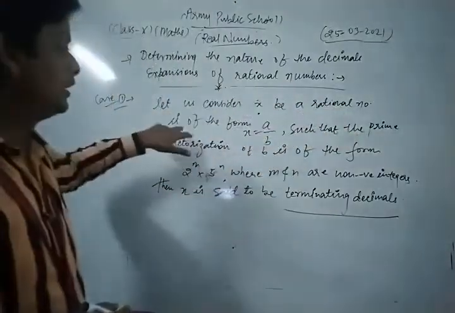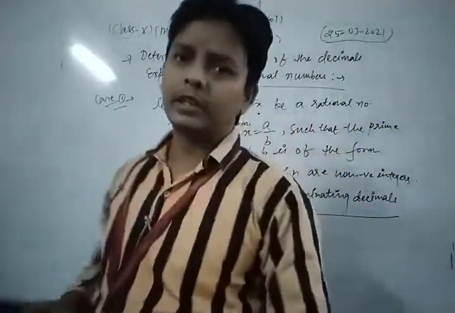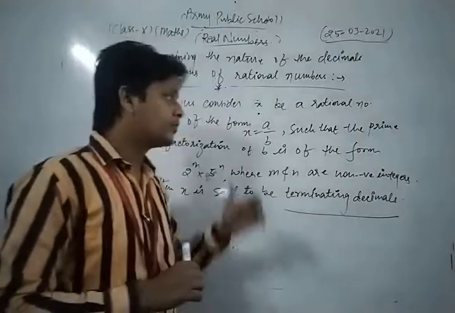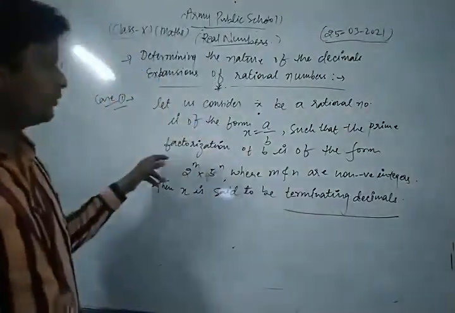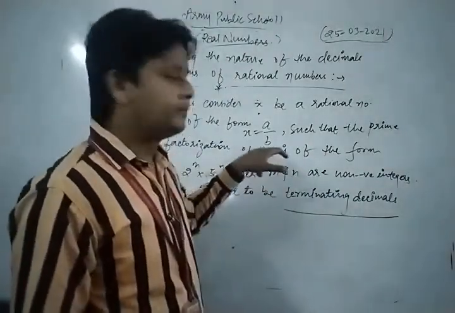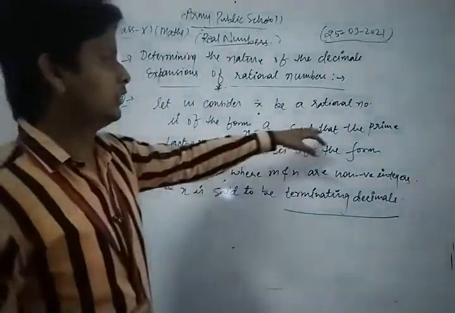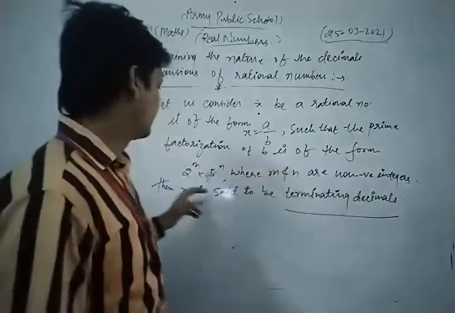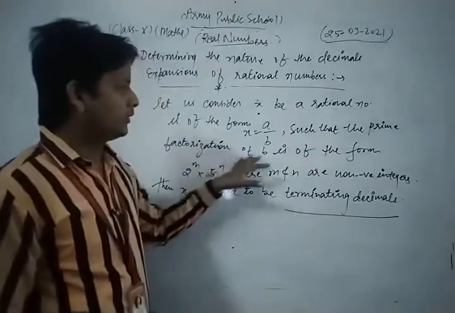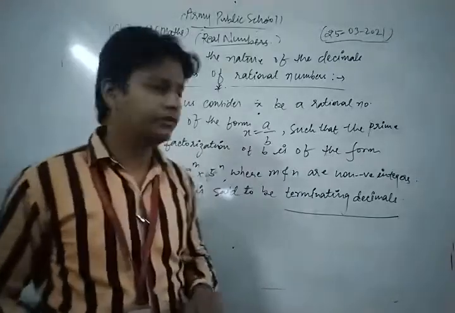In that case, your condition is: let x be a rational number of the form x is equal to a upon b, such that the prime factorization of b is of the form 2 power m into 5 power n, where m and n are non-negative integers.